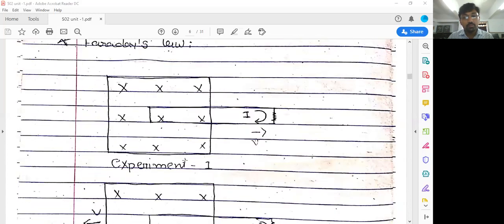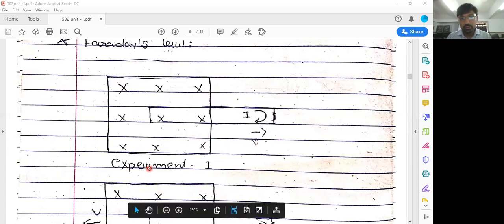In the first experiment, Faraday used a magnetic field. Here, the cross signs show the magnetic field, which is in the inward direction into the page. Here is the metal wire loop, and this wire loop is moving towards the right with the velocity v.